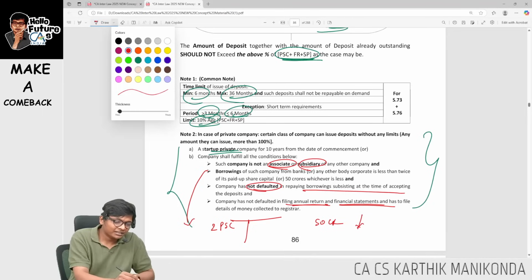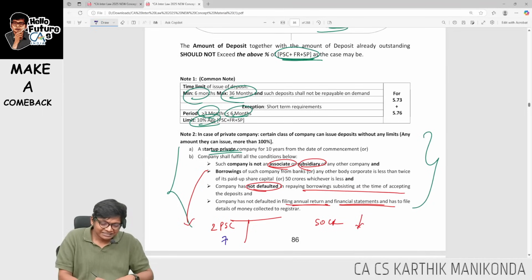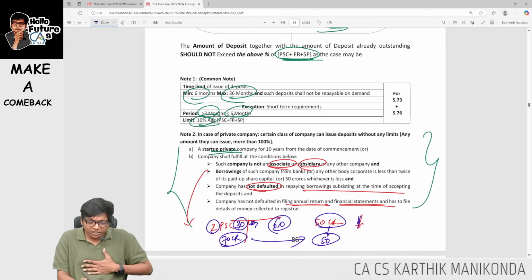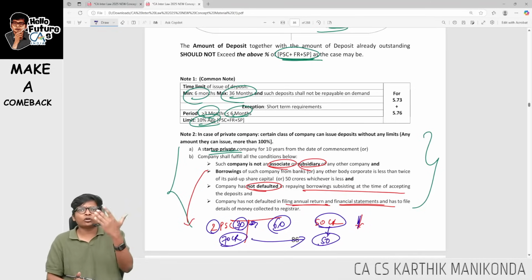For example, sir, my company's borrowings is 70 crores. Now my paid up share capital is 30 crores. What I will do, 2 times paid up share capital, 2 times 30 is 60. I will compare 60 or 50 crores, whichever is lower. Which is lower? Of course 50. My borrowings is 70 crores. That means it's more than 50. That means I definitely cannot go for more than 100%.